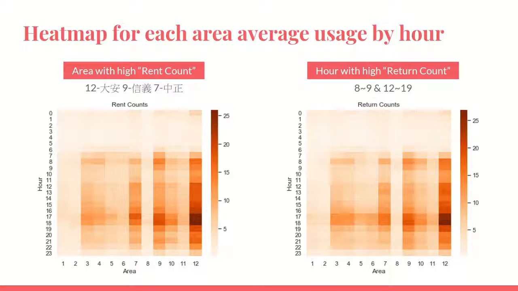Here we use a heat map to analyze the relation between hour and date and area. The horizontal axis means area and the vertical axis is hour. The dark area in the map means there are more rent or return users in this area at this hour. We can see Da'an, Xinyi, and Zhongzheng districts have more users than other areas in these two maps. And looking at the hours, we can see most users are using bikes at 8 to 9 o'clock and 12 to 19 o'clock.